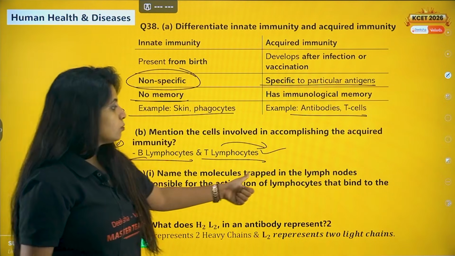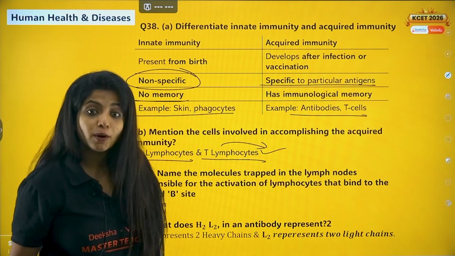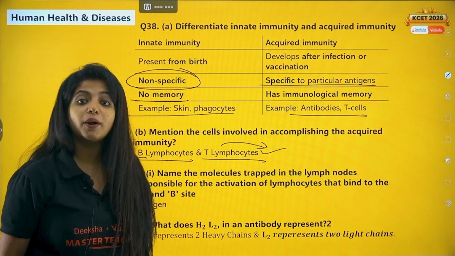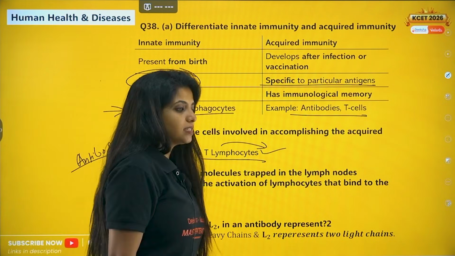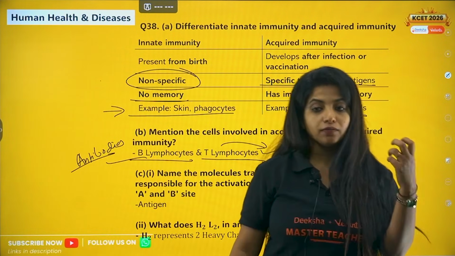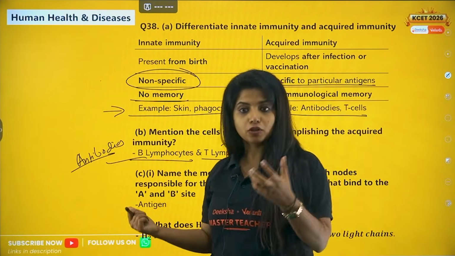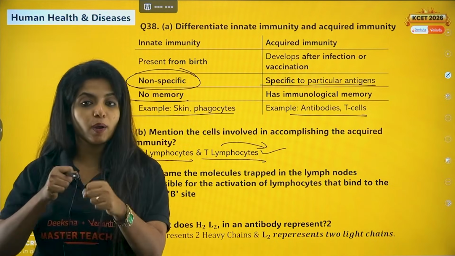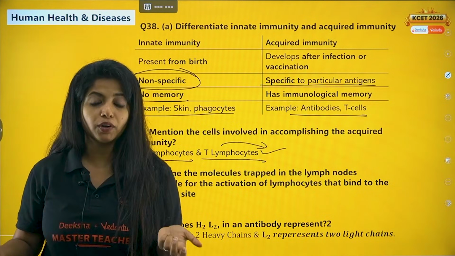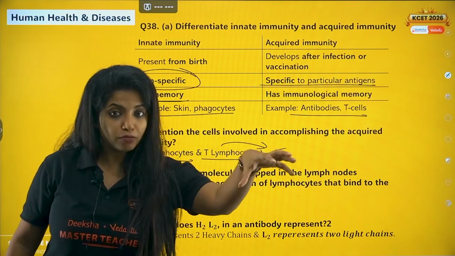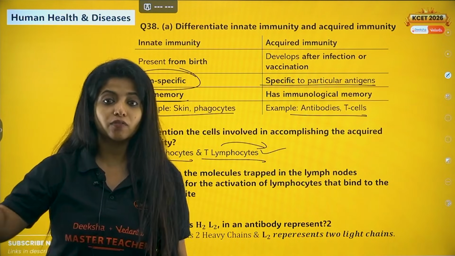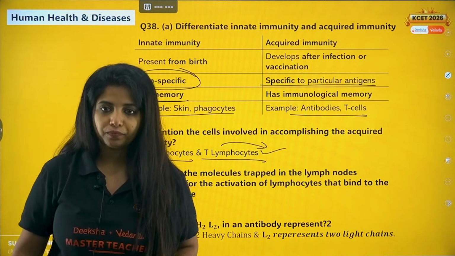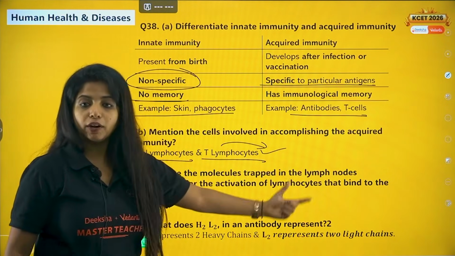Now name the molecules trapped in the lymph nodes. Lymph nodes are what? Lymph nodes are lymphoid organs. Lymphoid organs are places where either the lymphocytes are being produced or they are maturing, or basically where they go and do the action. There are two types of lymphoid organs. One is the primary, where they are produced and matured. One is secondary, where they do the action. So lymph node is a secondary lymphoid organ.